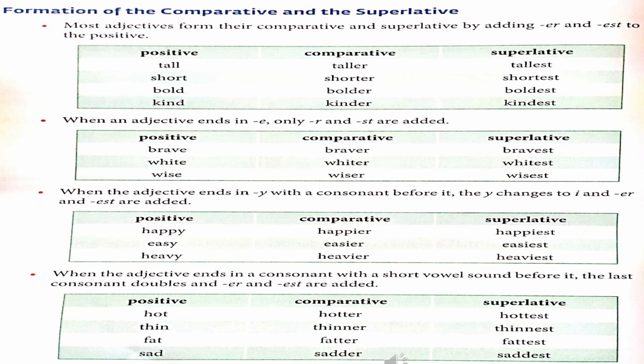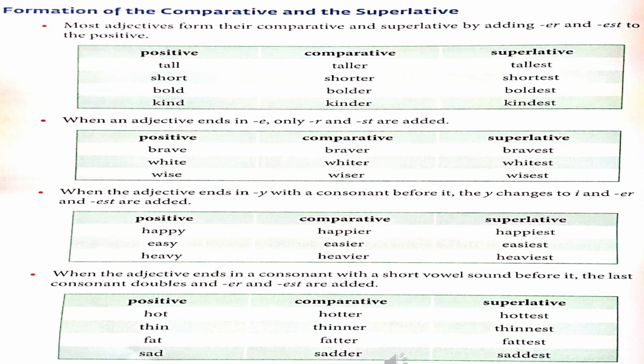Kind, kinder, kindest. When an adjective ends in E, only R and ST are added. If the adjectives end in E, we have to add only R or ST. Brave, braver, bravest. White, whiter, whitest. Wise, wiser, wisest. When the adjective ends in Y with a consonant before it, the Y changes to I and ER and EST are added.